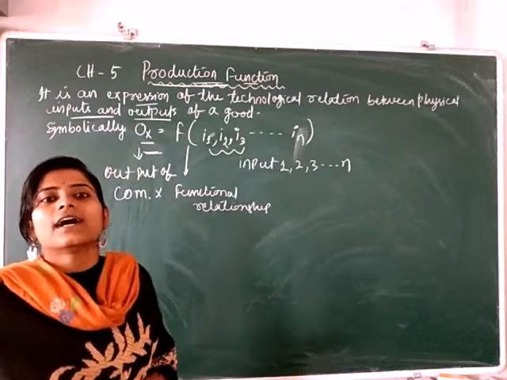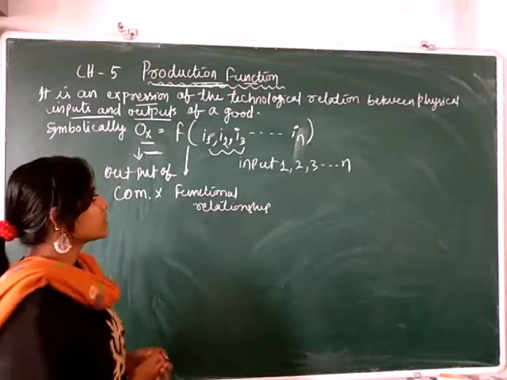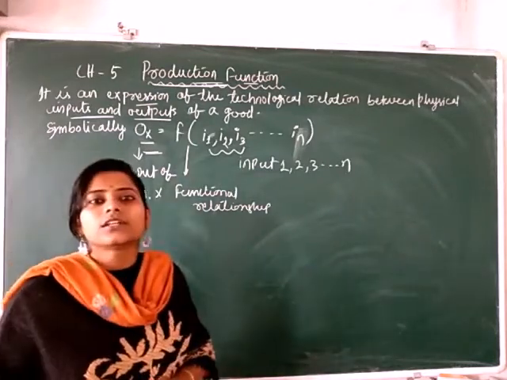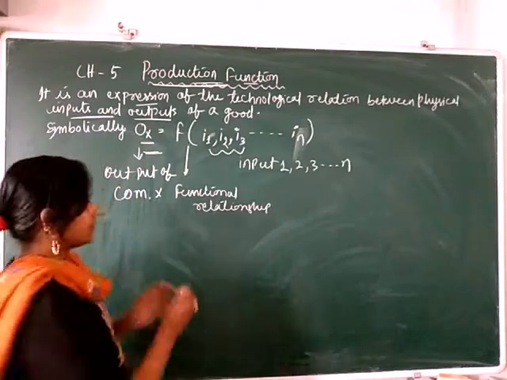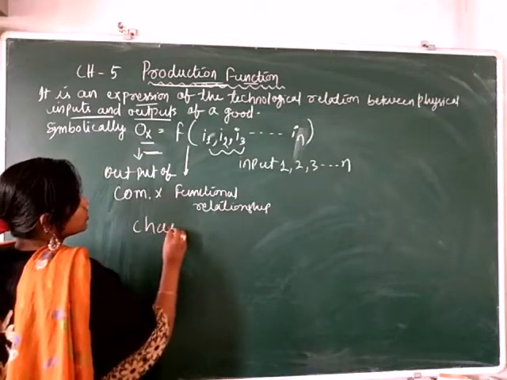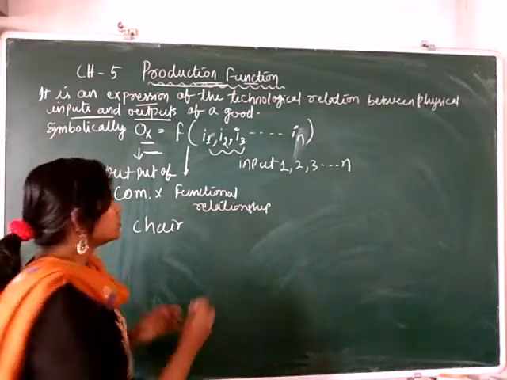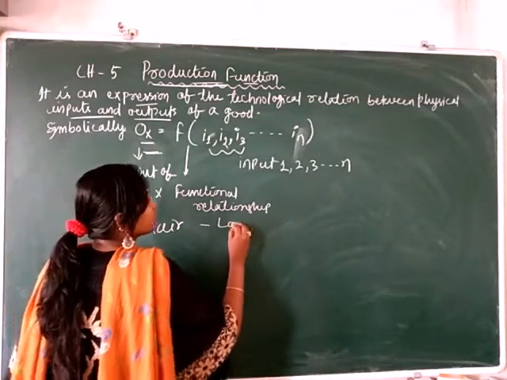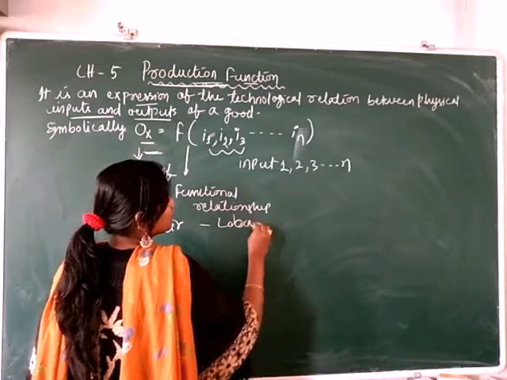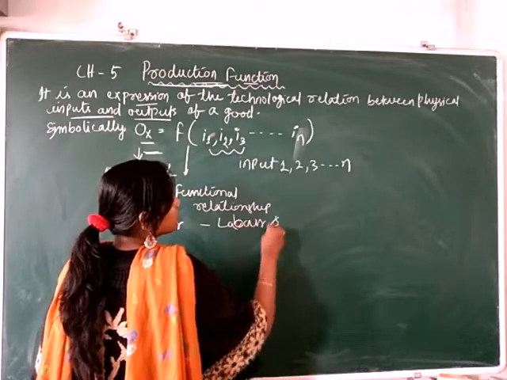So here we can express this through an example. Suppose a manufacturer is manufacturing chairs. For manufacturing chairs we require inputs like labor and capital.